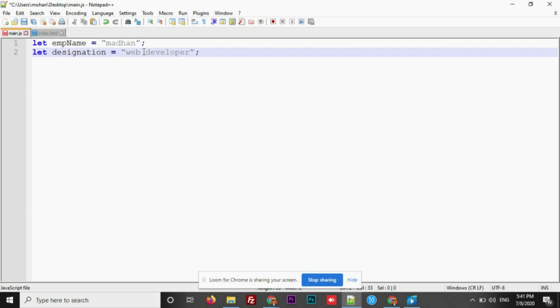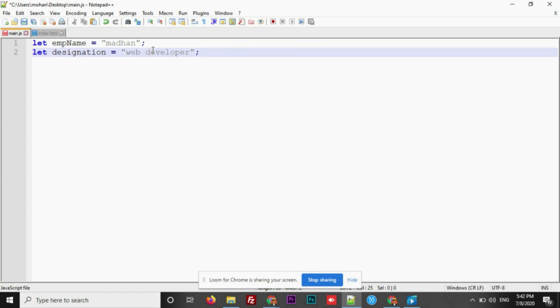What I mean by data type: here it is a string. Whenever I want to add a number, that's an integer. And when you want to add a floating point number, 1.5, 2.5, like this, you can add it. So there is no need to declare data type before you assign data to a variable in JavaScript. You can simply declare it and add a value to it. This is how you can create a variable and assign the data.